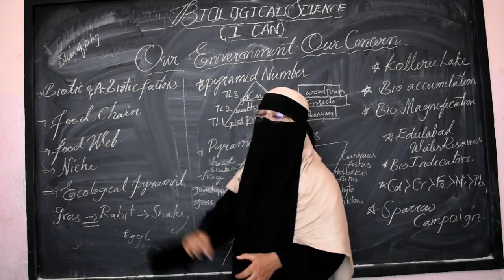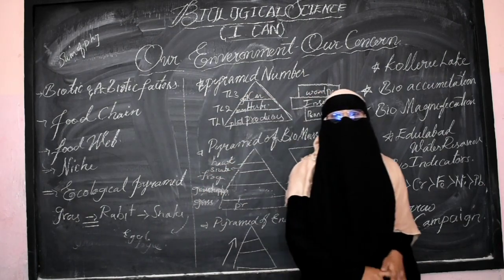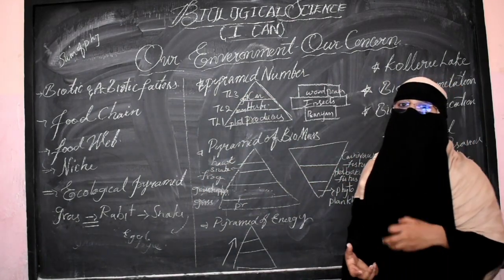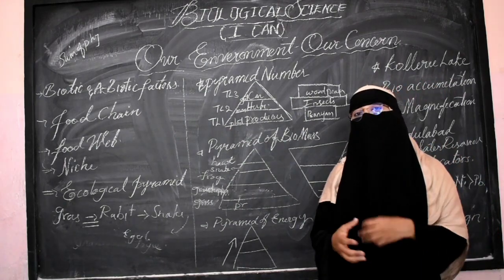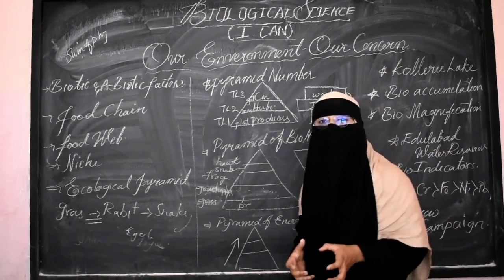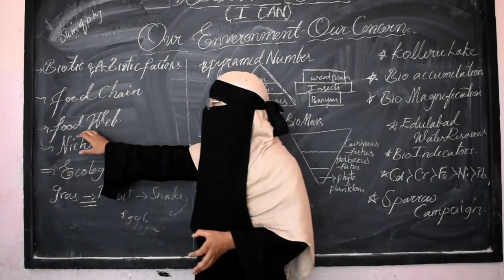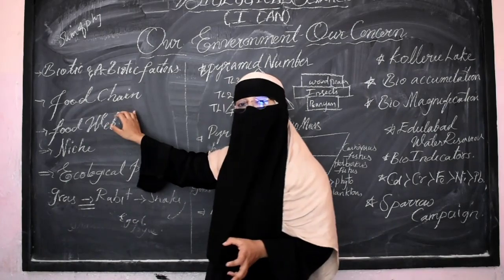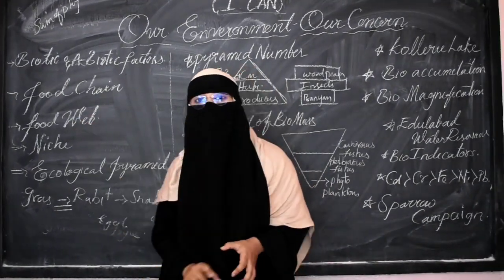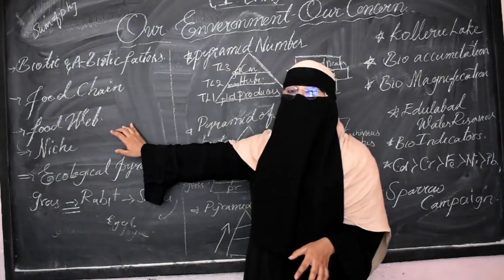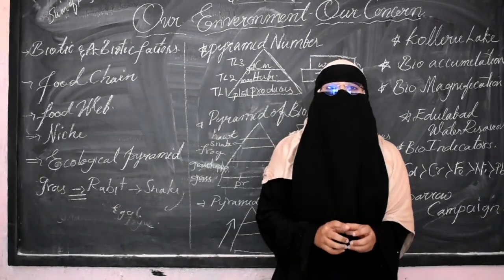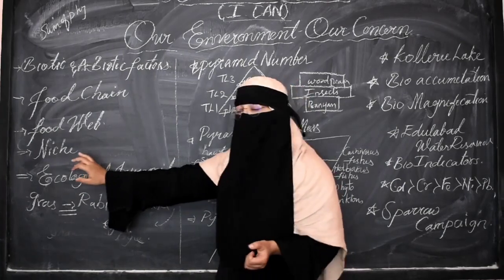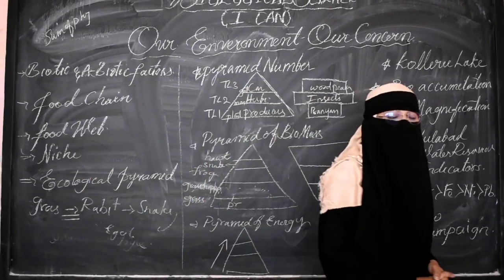Now the next important thing is the food web. As we know, the grass is not only eaten by the goat, rabbit, or many other insects, but also by all kinds of herbivorous animals. The interconnection of food chains is nothing but the food web. So when we connect all kinds of food chains, it gives the representation of the food web. Now the next important term within this chapter is the niche.